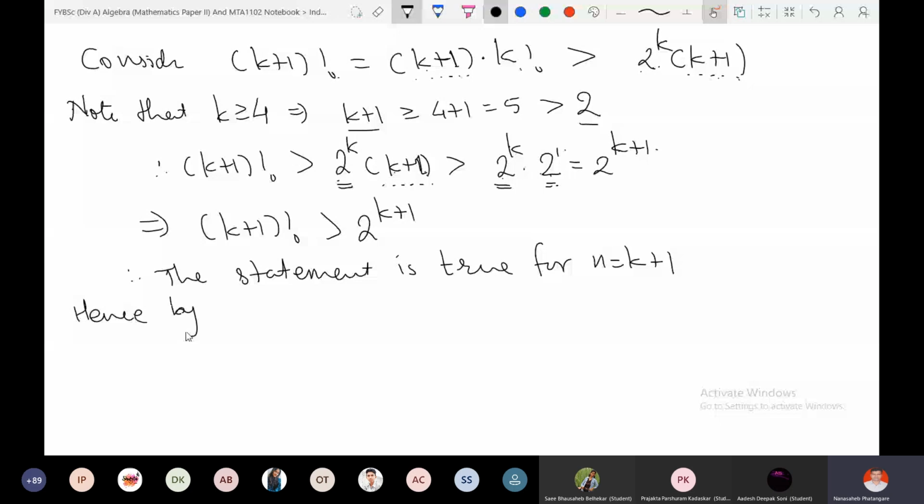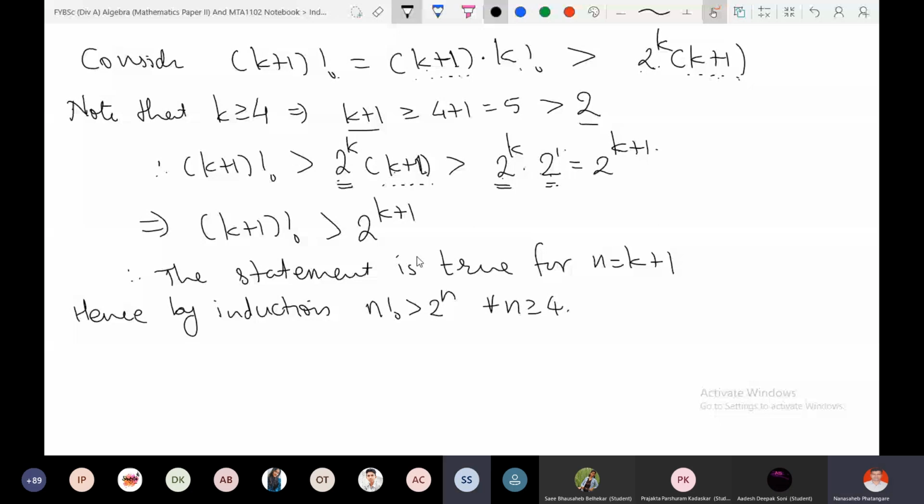N factorial is greater than 2 raised to n for all n greater or equal 4. Now we are in a position to declare that it is true for all natural numbers greater than or equal to 4. Fine.